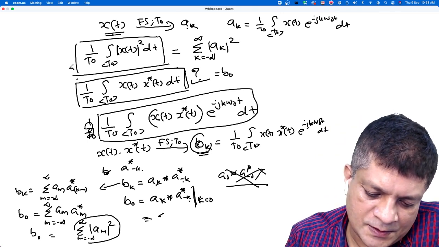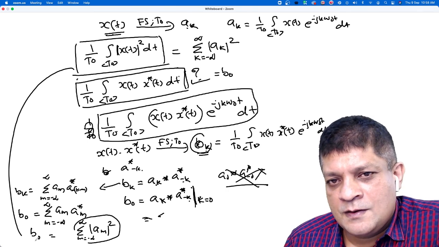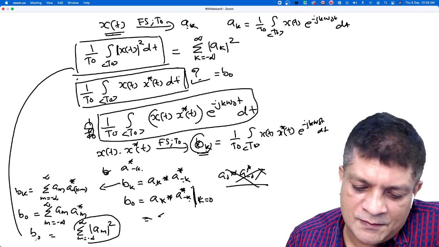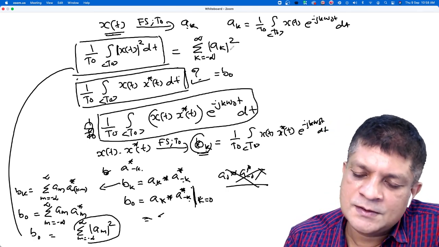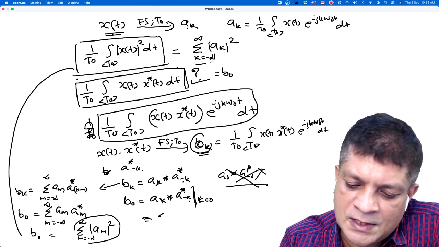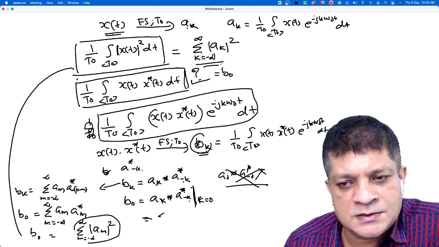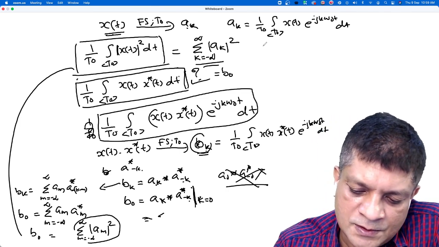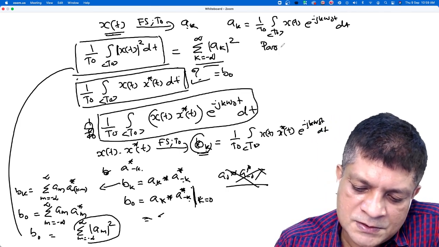This is what we proved here. If you know the Fourier series coefficients, we can find the average power of the signal. And this is a very important property. This is known as the Parseval's theorem.